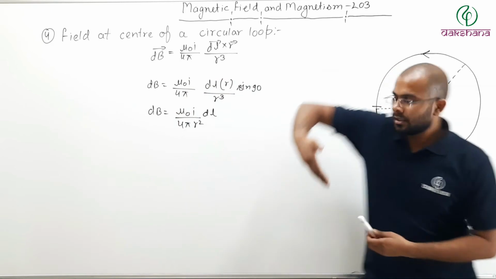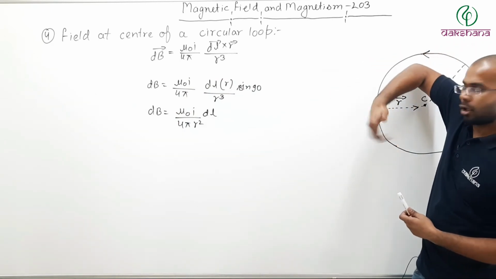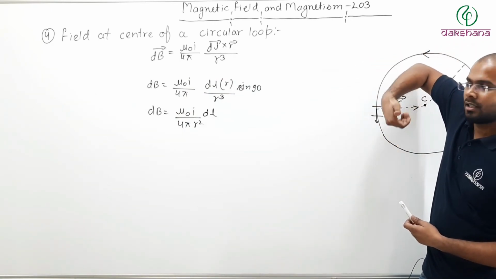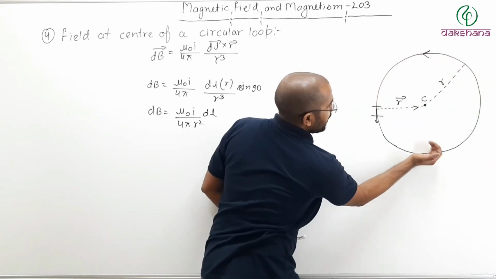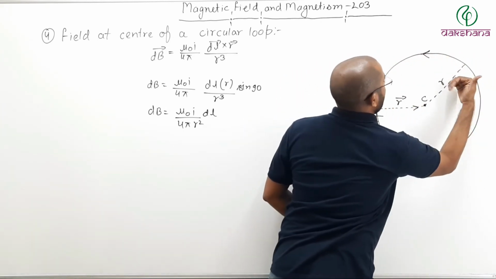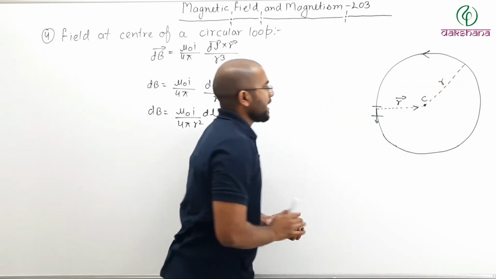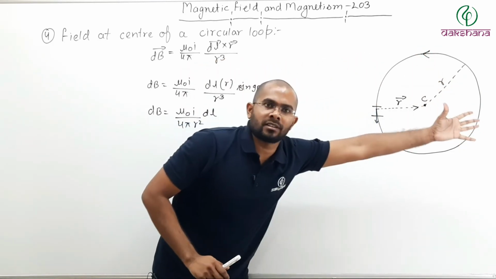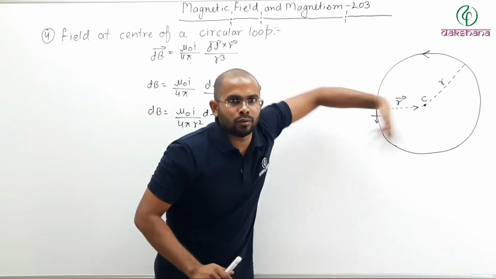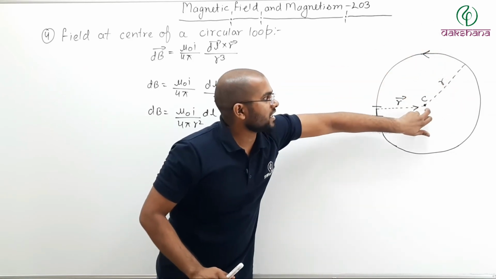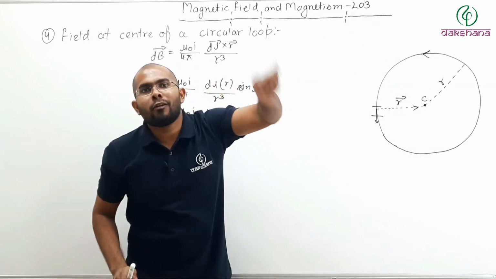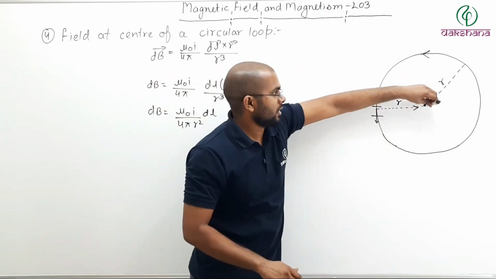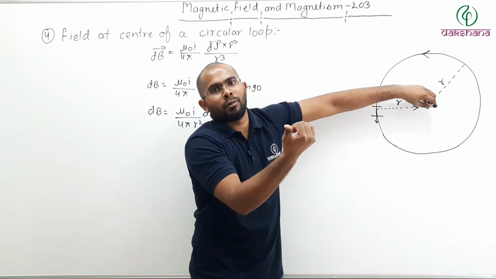So outward. So here if I take, there also it will be outward, here also outward, here also outward. So I take my section anywhere on this circle, closed loop, then the direction of magnetic field at the center will always be like this, coming out of your board.